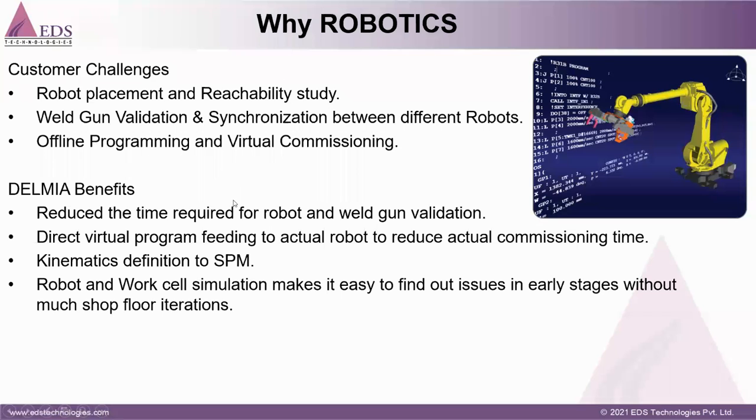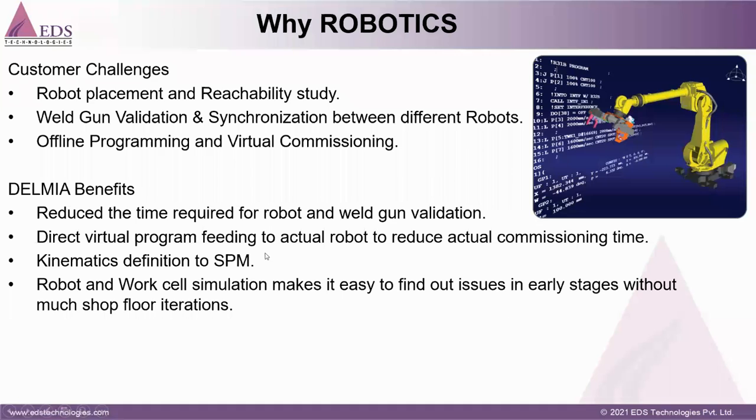So what benefit can the customer get from robotics? They can reduce the time for weld-gun validation, because on the actual robot it takes more than 2 days, and in this virtual build we can validate within a day and transfer the program to the actual robot.